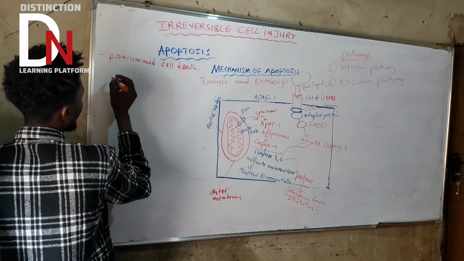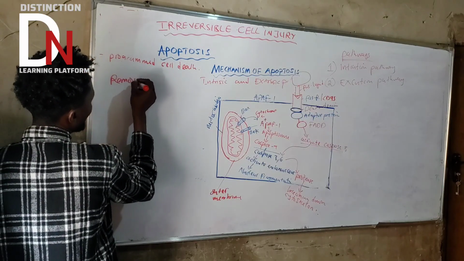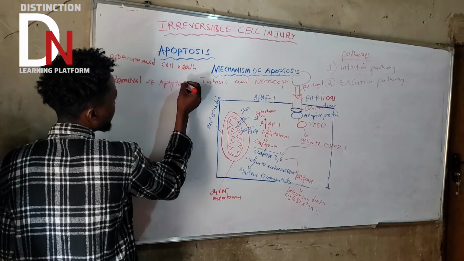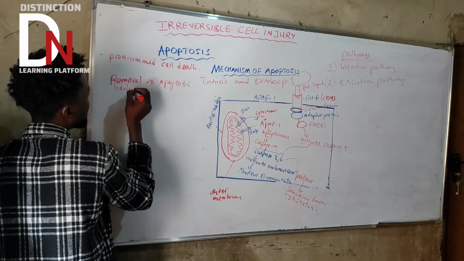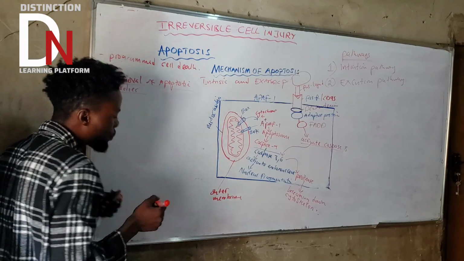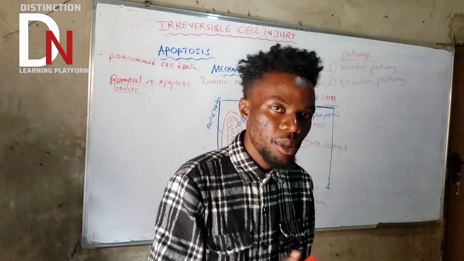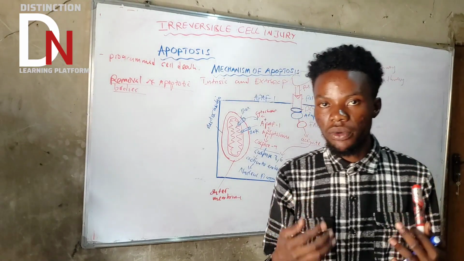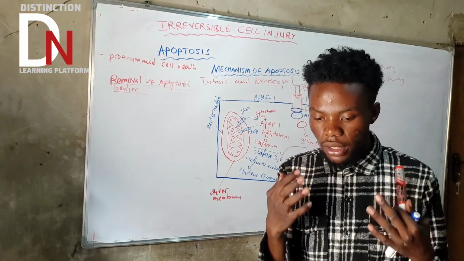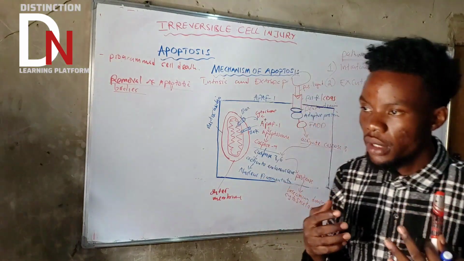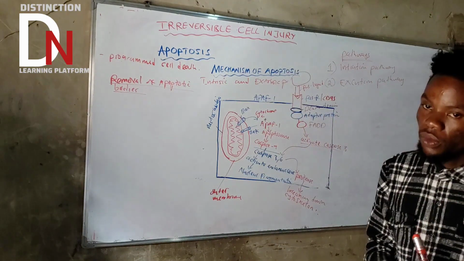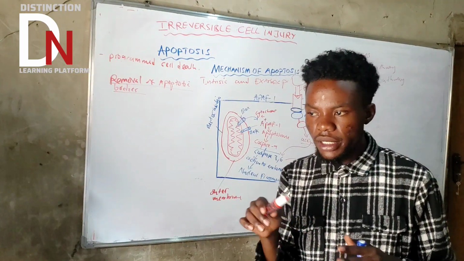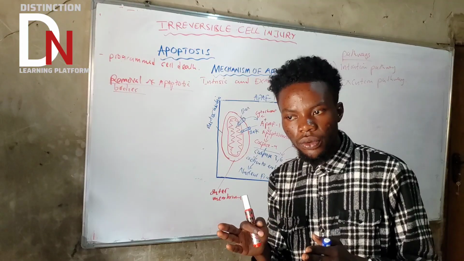So here is the thing that we'll talk about: removal of apoptotic bodies or figures. Basically, they are removed by white blood cells, but specifically we're talking about macrophages. Macrophages are the ones that play an important role in removing apoptotic bodies.